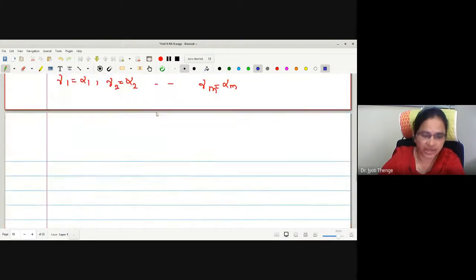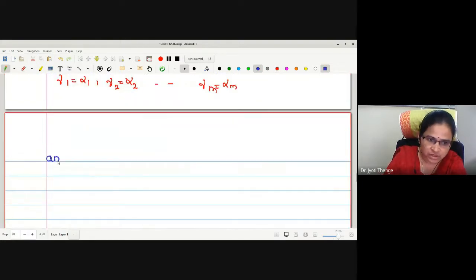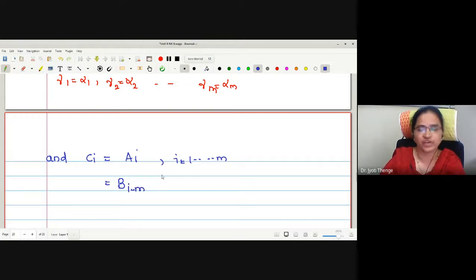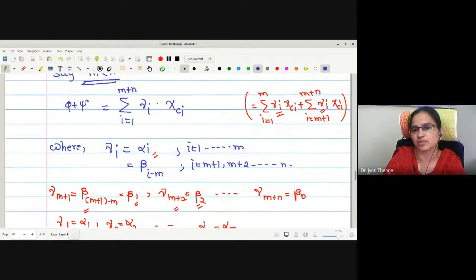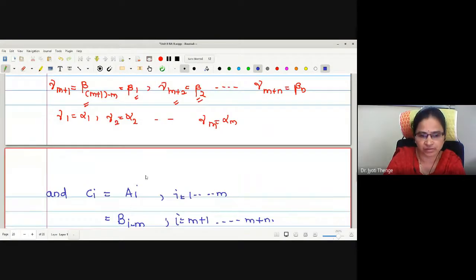What is chi of C_i then? And C_i I am going to write as A_i for i equals 1 to m, and as B of i minus m, very similar to above, for i equals m plus 1 to m plus n. You may check again. Chi of C_i for i equals 1 to m is chi of A_i.